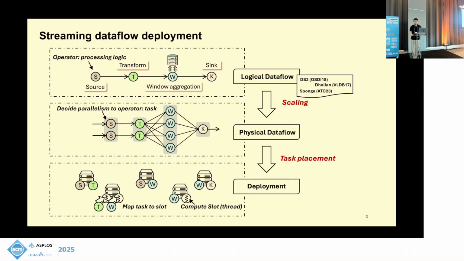Next, the task placement step will map all the tasks to the computing slots in physical workers, where each computing slot is like a physical thread. All streaming tasks are long-running, so we only need to do this deployment once at the very beginning. In this work, we focus on the task placement step, and we show that task placement can greatly affect the execution performance and has been a factor that is overlooked in the past.